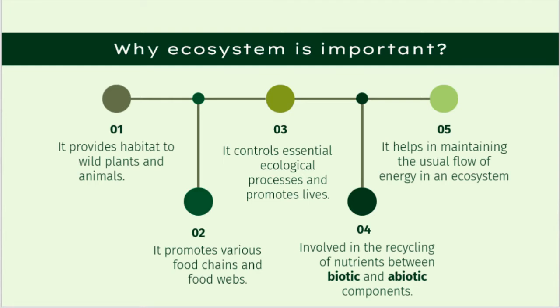Why is ecosystem important? Firstly, ecosystem provides habitat to wild plants and animals. Second, ecosystem promotes various food chains and food webs, just like what we already discussed before. Third, it controls essential ecological processes and promotes life. Ecological processes here refer to primary production, respiration, energy, reproduction, and decomposition.